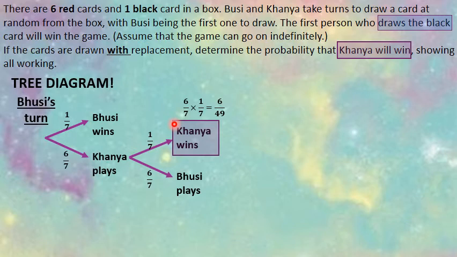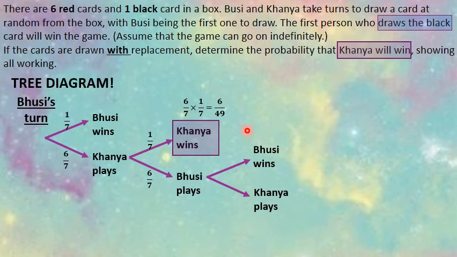Great. We are generating something here. The 6 out of 49 is the chance that Kanye wins on his first go. Maybe this could be a first term of a series. Then, if he lost, Bosie would play, and then Bosie could either win or lose, which means Kanye would play.